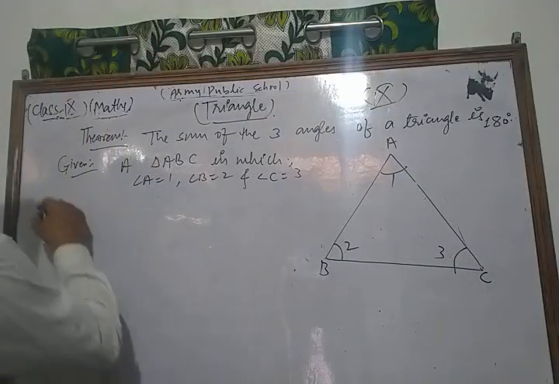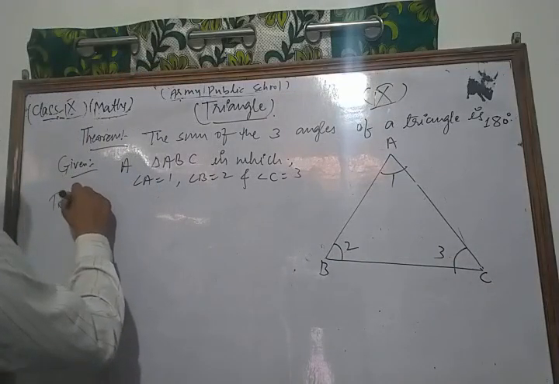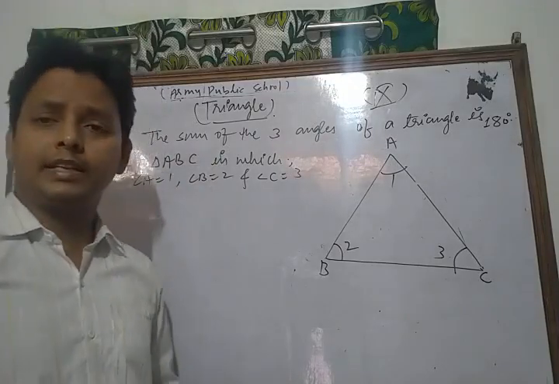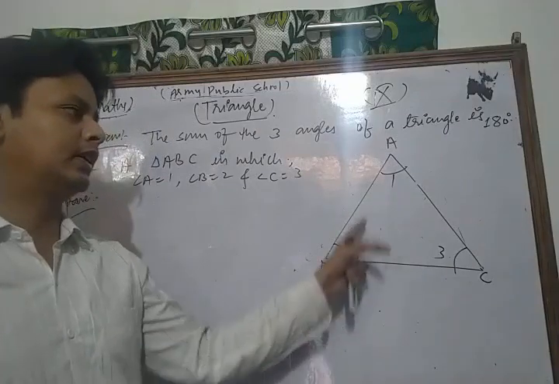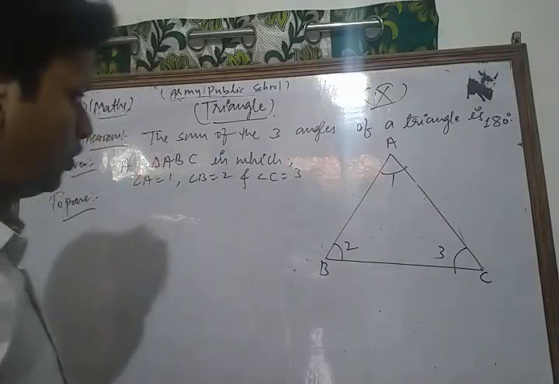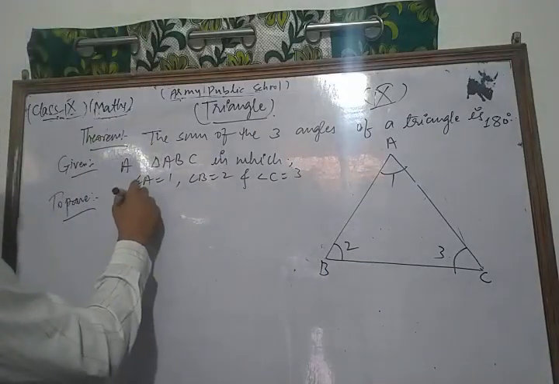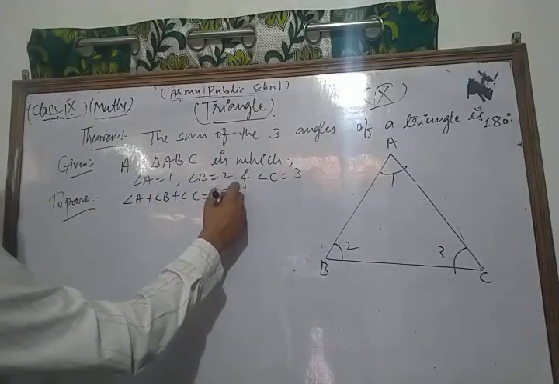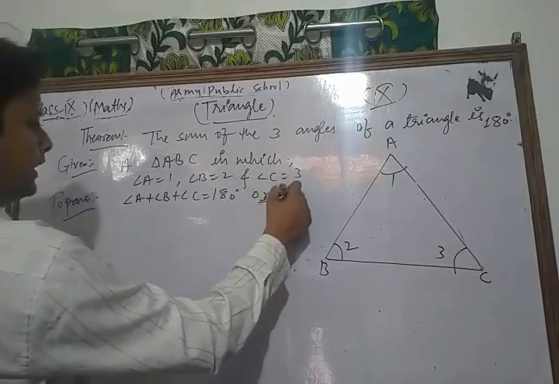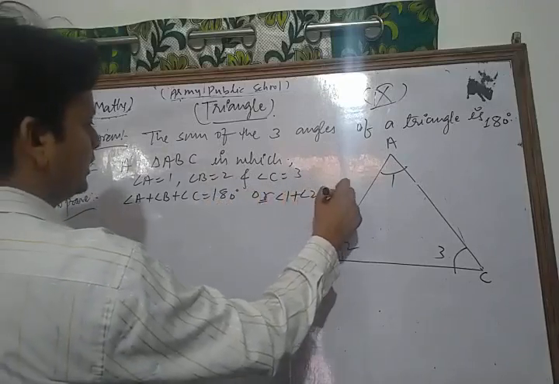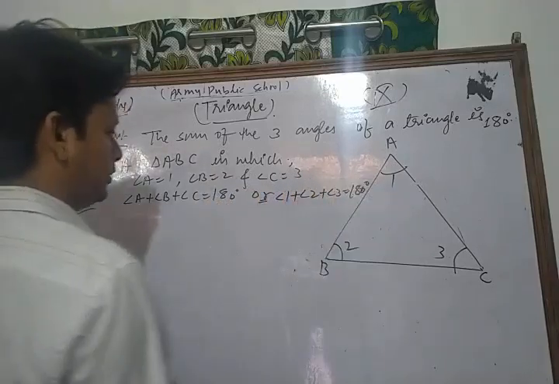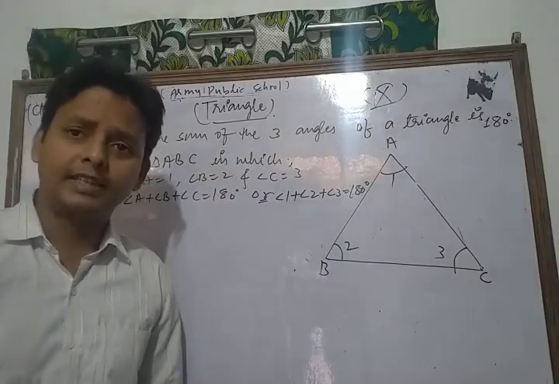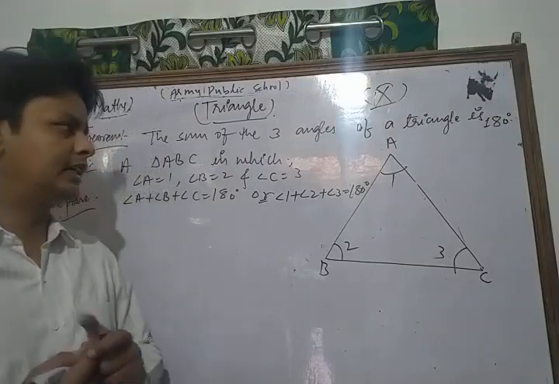Now we write what to prove. We have to show that the sum of all interior angles of a triangle is 180 degrees. Means we have to show that angle A plus angle B plus angle C is equal to 180 degrees, or we can write angle 1 plus angle 2 plus angle 3 is also equal to 180, because we take angle A as 1, angle B as 2, and angle C as 3, so we can also write in this way.